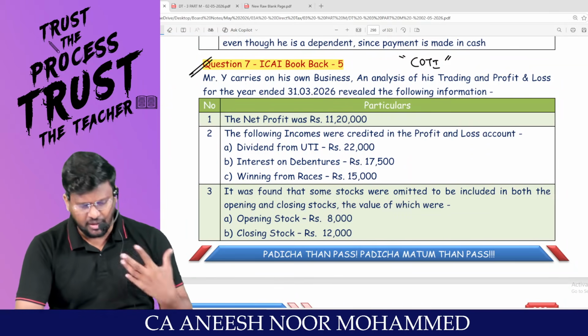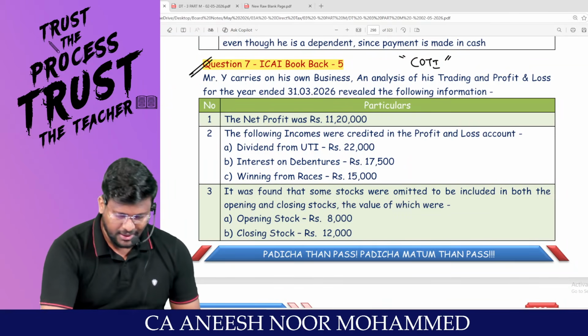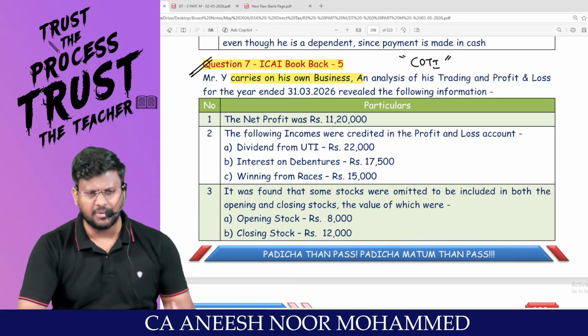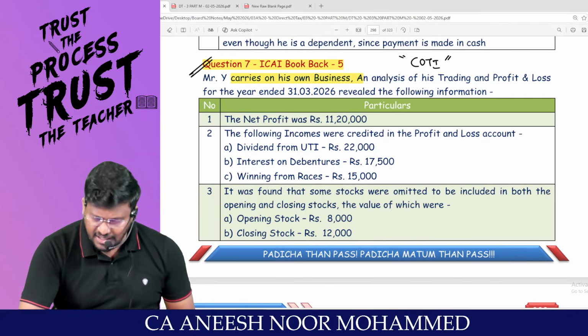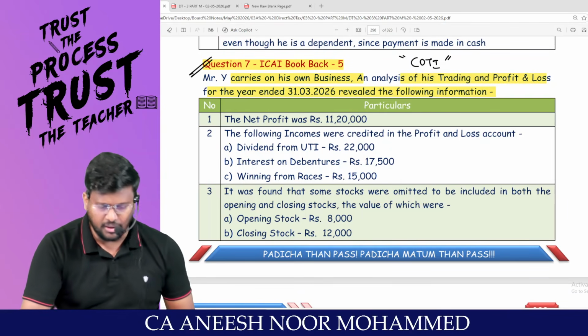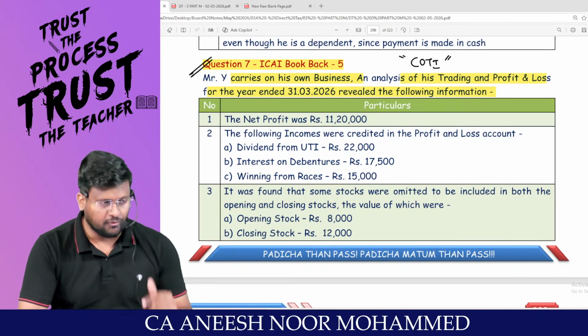This question is a little different question. Mr. Y carries on his own business. That means PGBP. An analysis of his trading and P&L account for the year ended 31/3/2026 revealed the following.